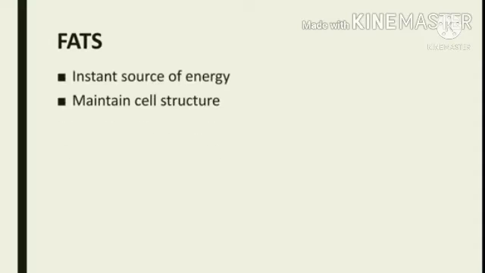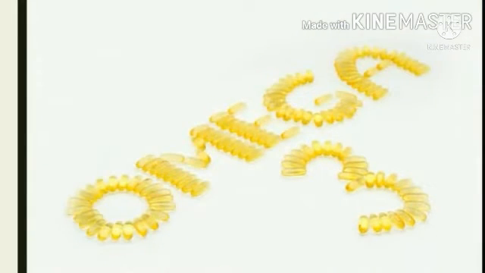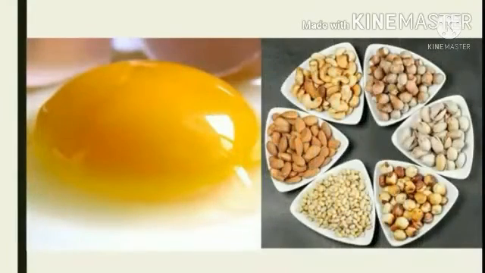Next one, fats. Fats provide us an instant source of energy. Fats maintain the cell structure and also help to keep our body warm. Essential fatty acids are needed for proper functioning of the brain. There is one very important fatty acid which is needed for proper function, but it cannot be synthesized by our body. That is omega 3. Sources of fats: cheese, butter, egg yolk, nuts are very important sources of fats.